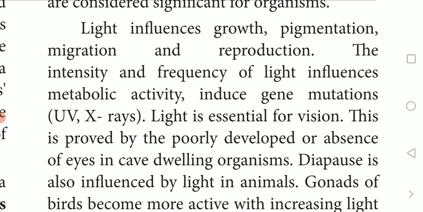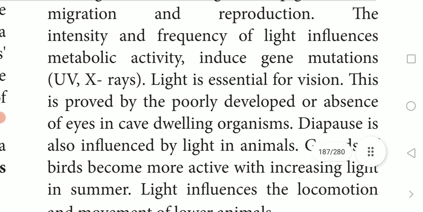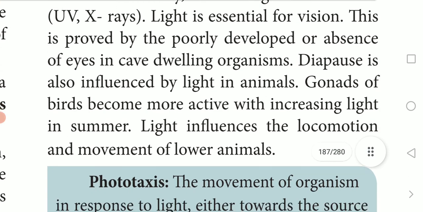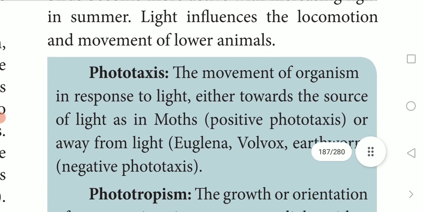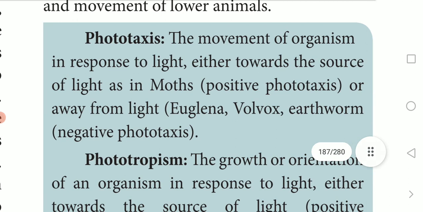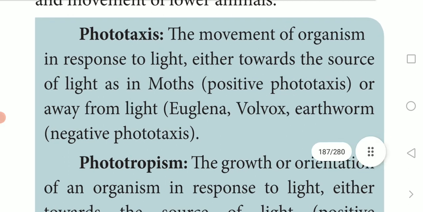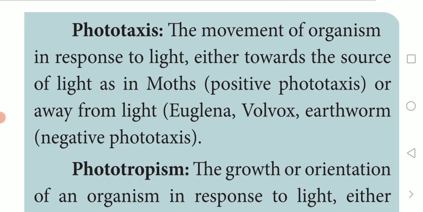The intensity and frequency of light influences metabolic activities and induces gene mutation, that is UV and X-rays. In all these areas, light is used. Here there are some terms they have given. Phototaxis: the movement of organisms in response to light is called phototaxis.